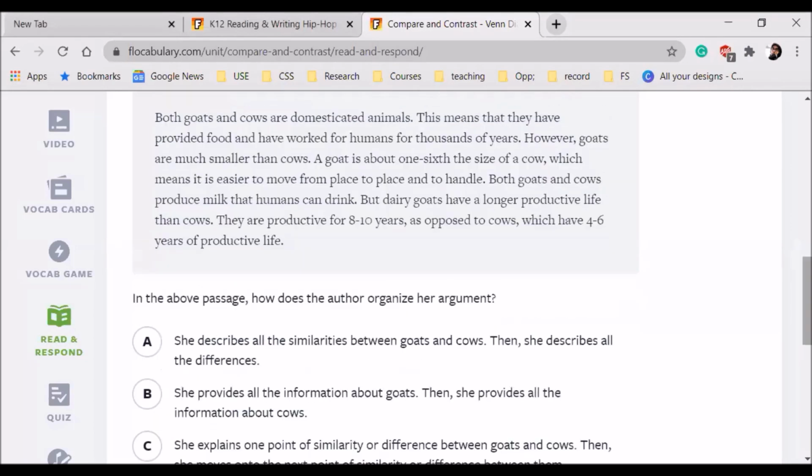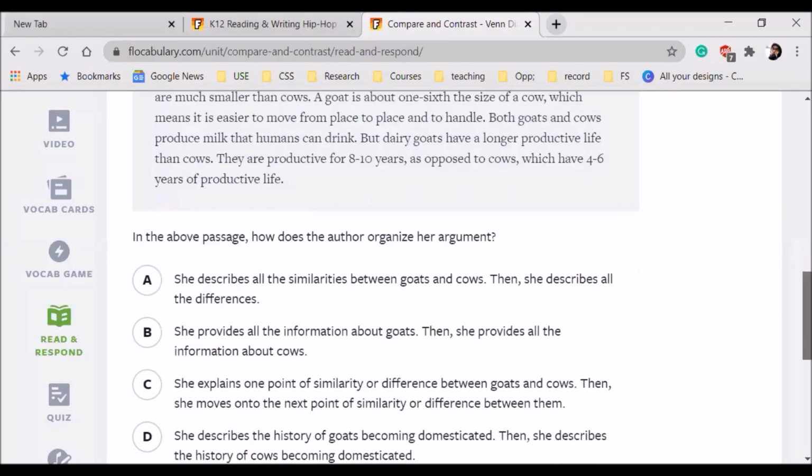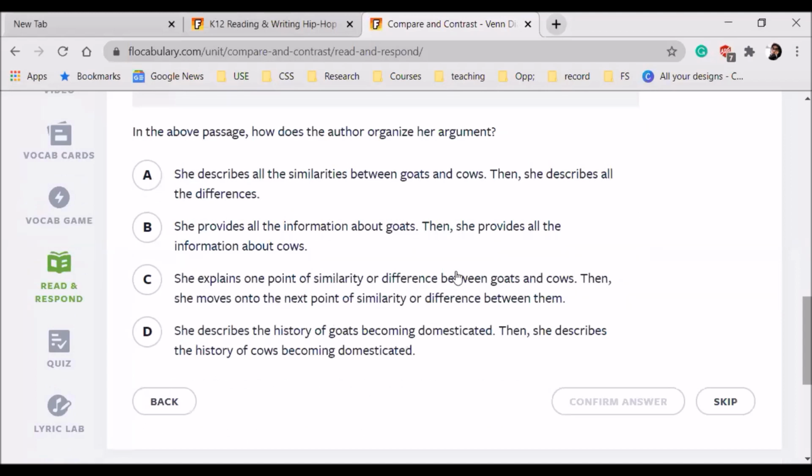Madam, similarities, differences, both. And whole structure also. Madam, similarities. Okay, so look at the options. She describes all the similarities between goats and cows, then describes all the differences. Or she provides information about goats, then provides information about cows. She explained one point of similarity or difference between the goats and cows, then she moves into the next point of similarity and difference between them. Or she describes the history of goats being domesticated, then describes the history of cows.